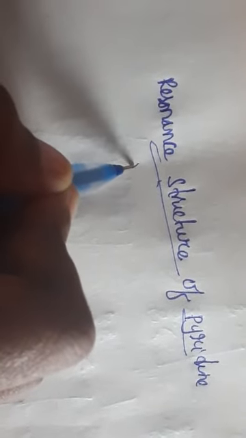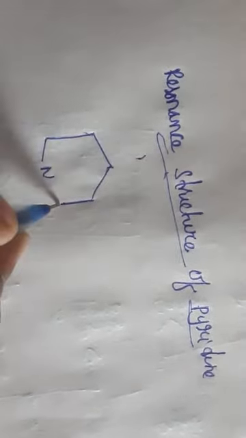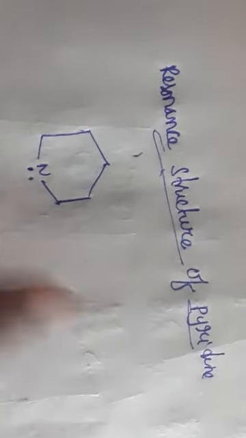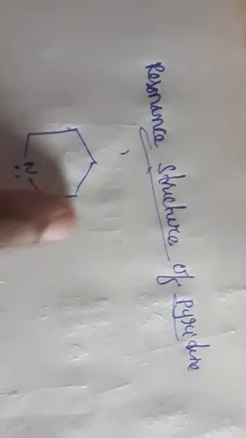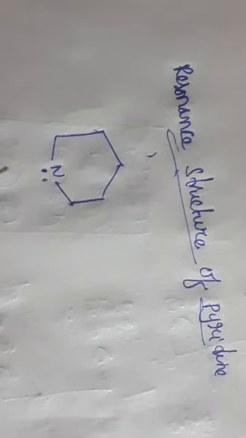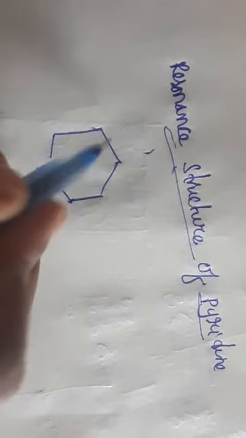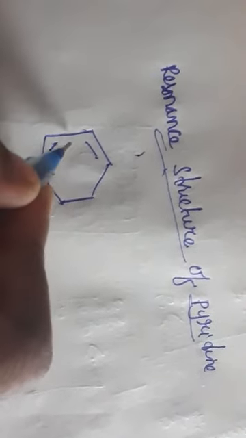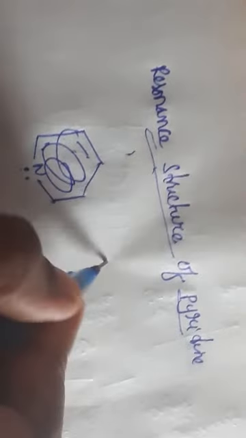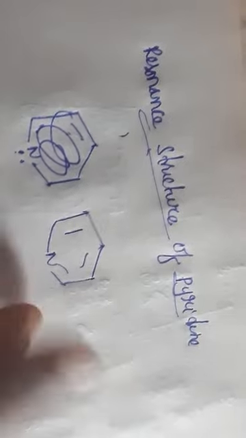Resonance structure of pyridine, okay. So the resonance structure of pyridine is nothing but turning of bonds. Here I have told you nitrogen consists of a lone pair, but it will not take part in bond formation. But coming to pyrrole, furan, thiophene, because of the lone pairs only they show aromatic character. But here 6 pi bonds are present, so there is no need of the lone pair.